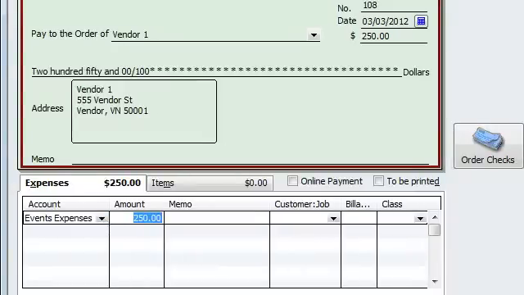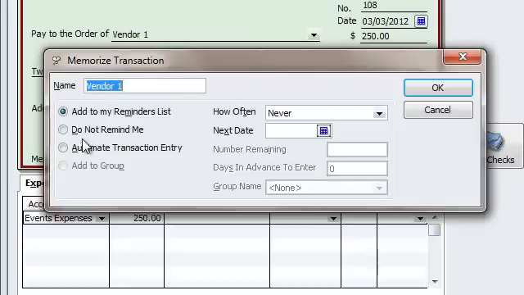Once again, before I hit save and new, I'm going to do Control M, or of course you can go under edit. But once you do Control M, and there you go, vendor 1. Do you want to add? Do not remind me? Automate transaction entry. So this is if you wanted to do it automatically. Me personally, I like it to add it to my reminder list. I like to manually still do it. So it's more of a trigger alarm. And then you get to manually do it, where under automated, it doesn't even really remind you. It just does it. So you do whatever works for you.